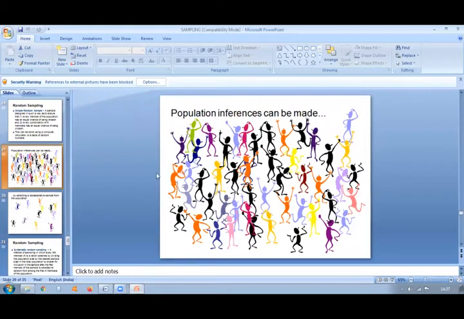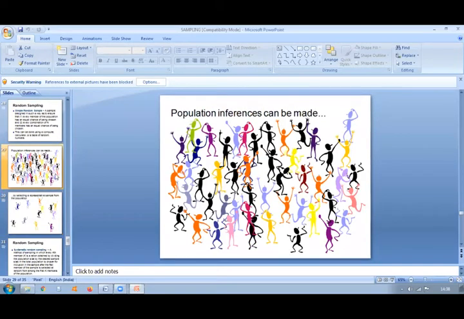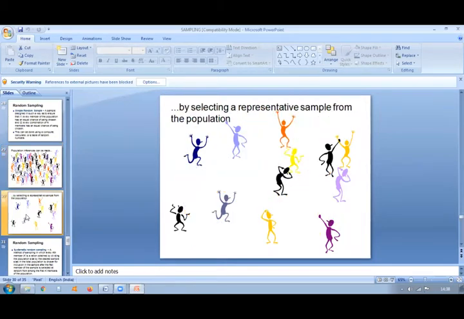So it is not possible to consider the whole thing. You cannot meet each and every one of the population and get information from this whole group. So we select from all these available. From here we have different colors, and we have chosen a few from each color. Black we have taken, blue we have taken, yellow, indigo, pink, orange we have taken. See? So this is the sample. This is the population. This is sampling: selecting a representative sample from the population.